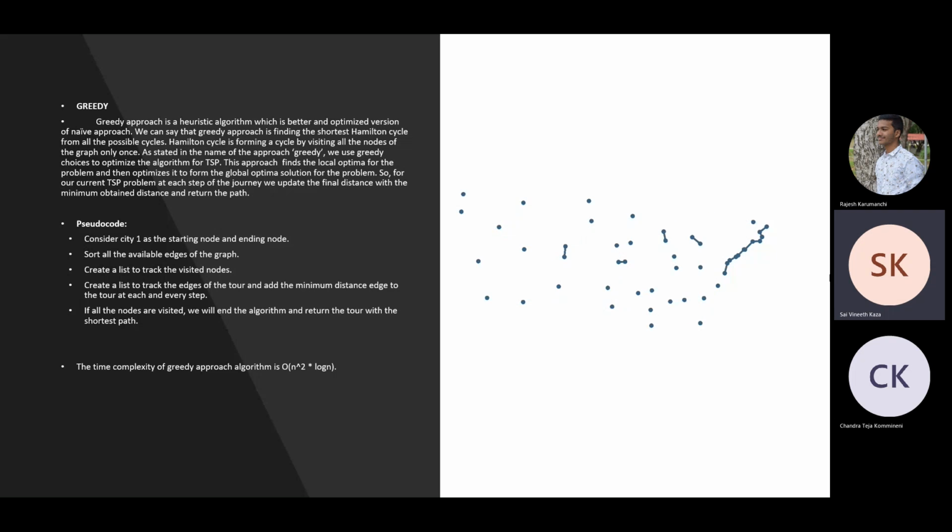For the greedy approach, the time complexity will be O(n squared log n), where n log n is for sorting to find the minimum distance edge. And as we have to iterate n times, it will be O(n squared log n). And it will be continued by Rajesh.